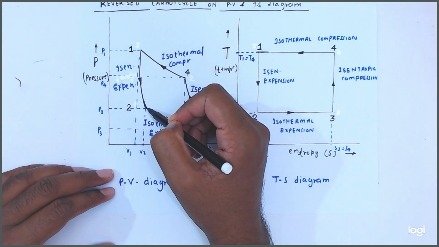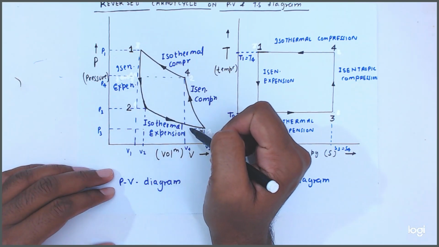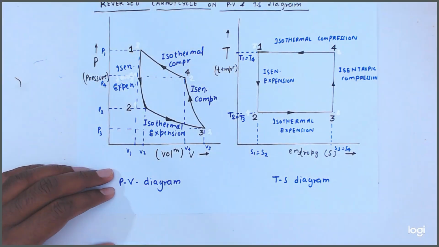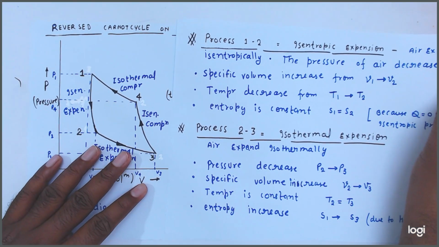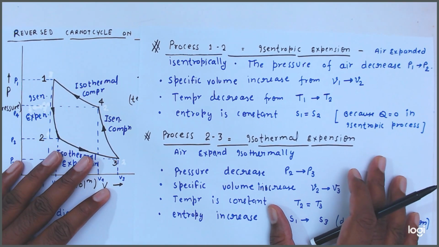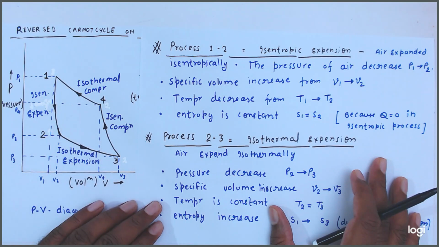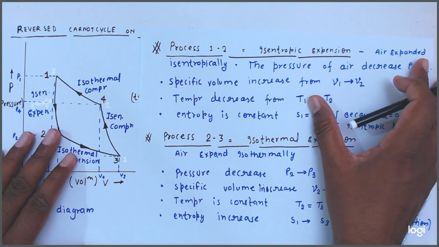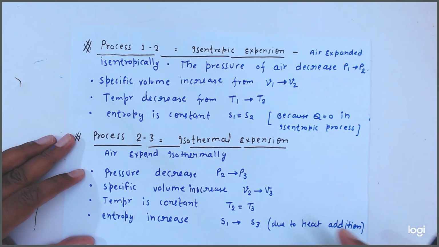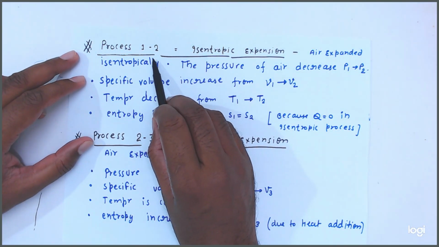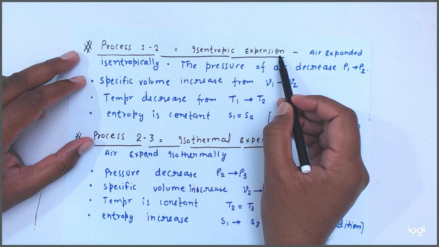Process 1 to 2, we know all the processes: process 1, process 2, process 3, process 4. Now friends, let's talk about here, the process. Okay, I will explain. So process 1 to 2, we know that process 1 to 2 is an isentropic expansion process.